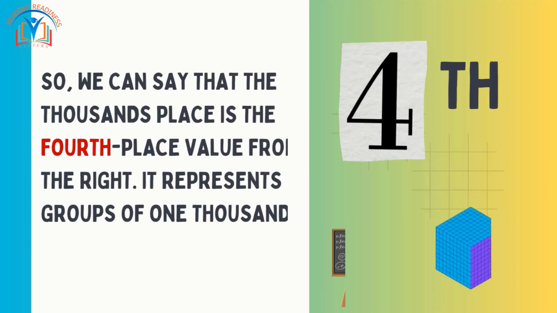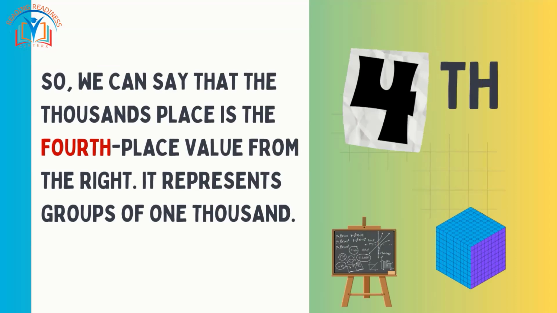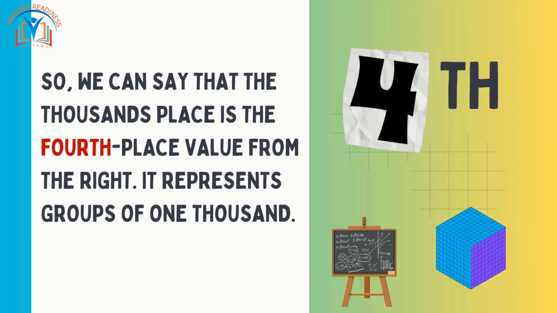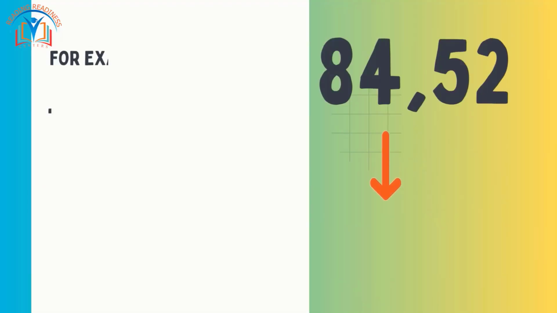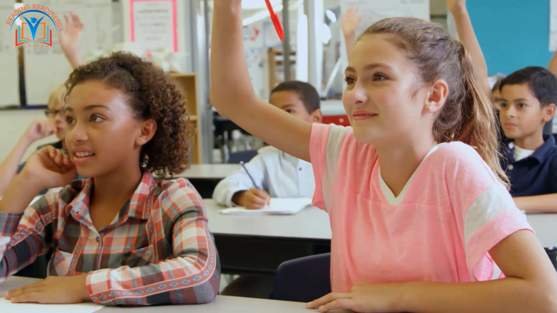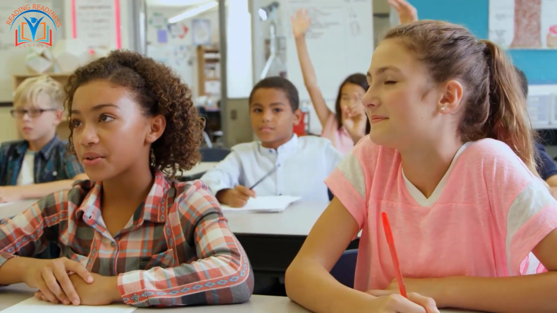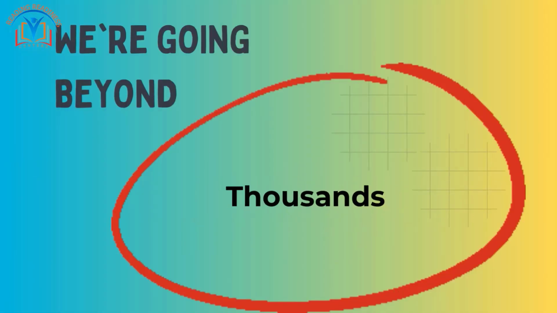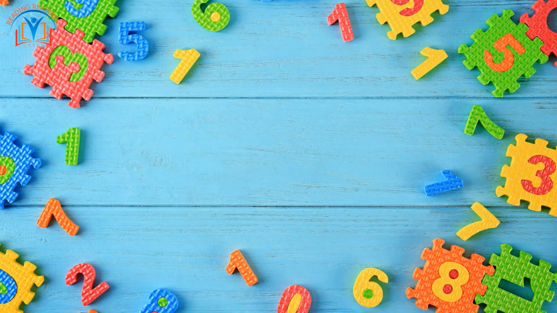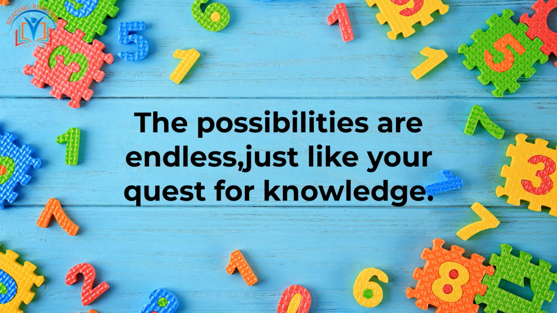So, we can say that the thousands place is the fourth place value from the right. It represents groups of 1,000. For example, the place value of 4 in 84,527 is 4,000. But hold on to your curiosity, because the adventure doesn't stop there. We are going beyond thousands: tens of thousands, hundreds of thousands, and even millions. The possibilities are endless, just like your quest for knowledge.